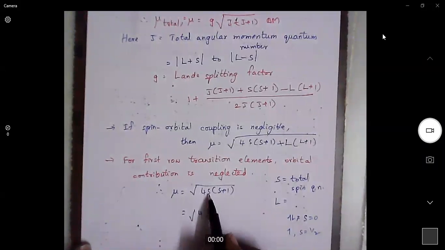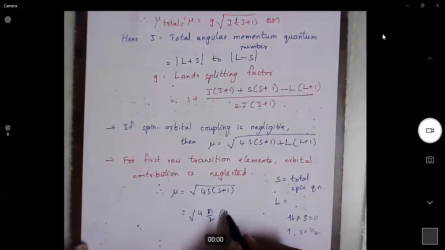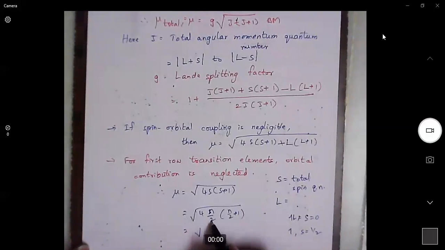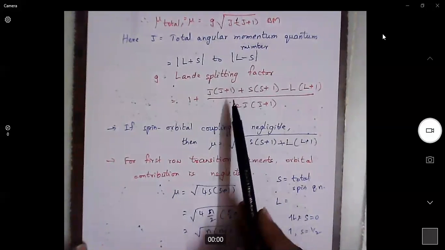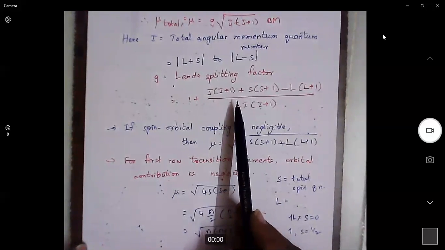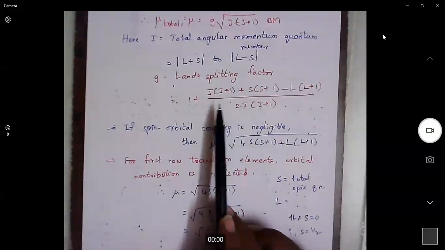So the S value depends on the number of single electrons, that is why n/2. Then (n/2)(n/2+1), when we take the 2 into 2, the 4 gets cancelled, giving √(n(n+2)) Bohr magnetons. So this is the spin only formula. This is applicable for 3d elements. For 4d, we need to consider spin orbital coupling. For 5d, we need to consider spin-spin coupling, spin orbit coupling, and orbital orbital coupling.